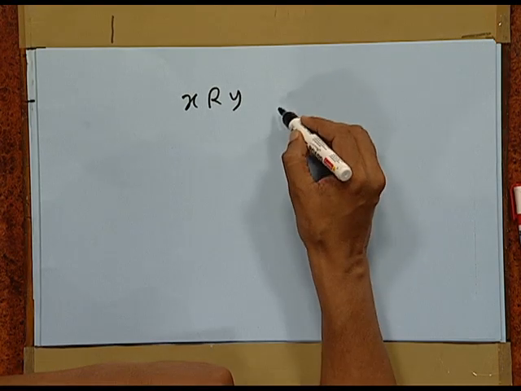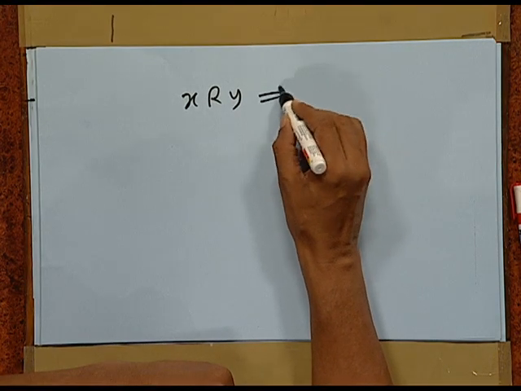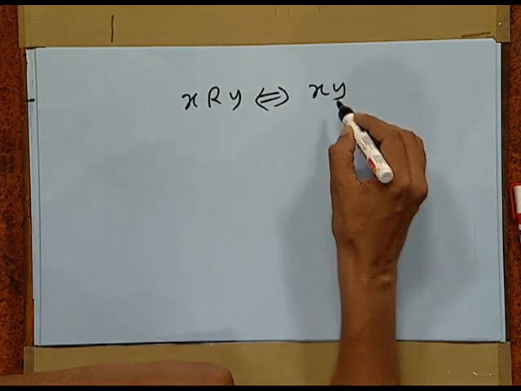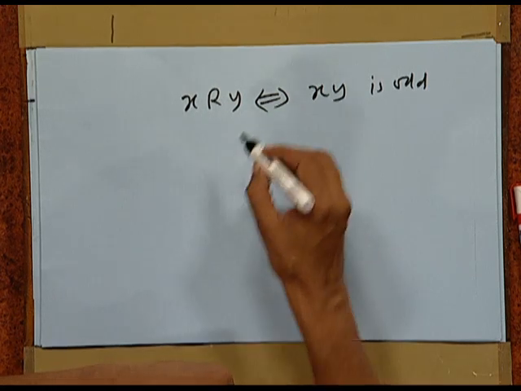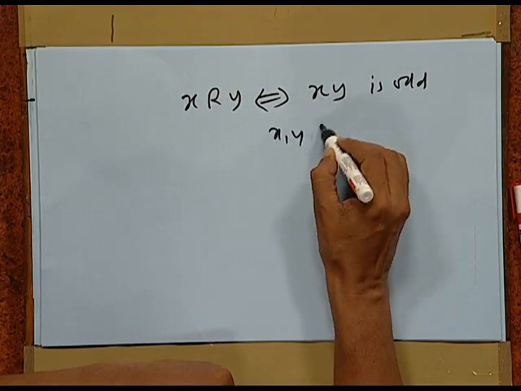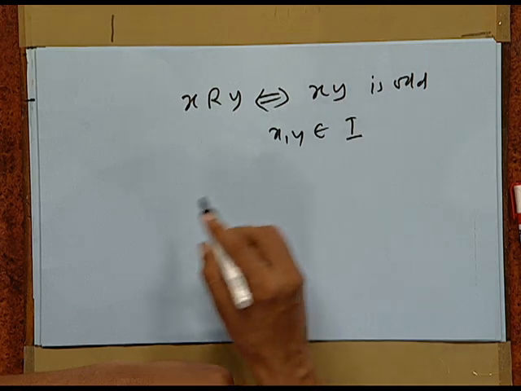Apparently, it seems that she is correct, but let us take an example. x R y means xy is odd, where x and y belong to integers.